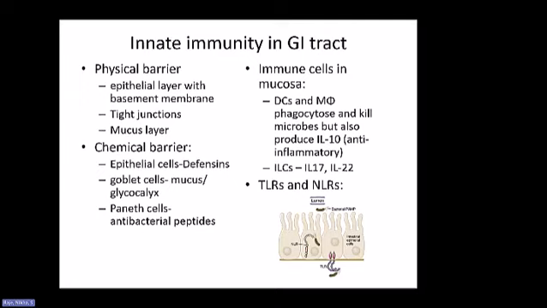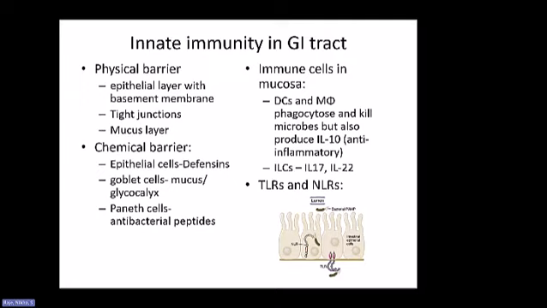But now we want to make sure that if they are coming across any microbes, they are not over-enthusiastic, and these dendritic cells and macrophages don't cause inflammation. Inflammation in the GI tract is pathogenic, and that would cause problems for us. So it's important that these dendritic cells and macrophages take care of those microbes but don't produce inflammation.